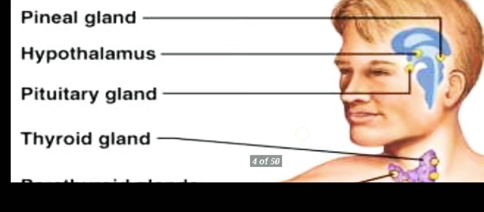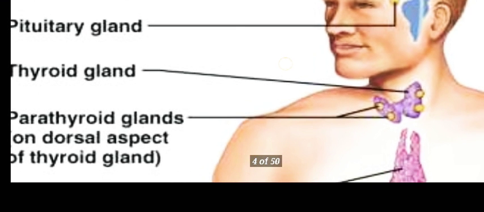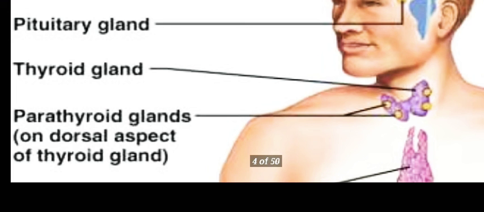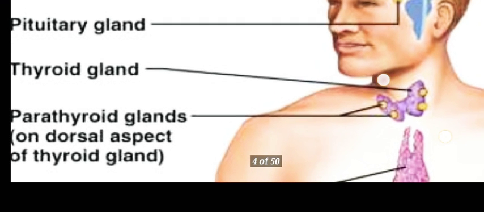Now what are releasing hormones and what are inhibiting hormones? A releasing hormone stimulates the secretion of pituitary hormones, for example gonadotropin-releasing hormone stimulates the release of gonadotropin from the pituitary. When the secretion is very high and the body does not need it at that moment, the secretion should be stopped, and then the inhibitory hormone is released. Somatostatin inhibits the growth hormone. While growth hormone is secreted in your body, your height keeps increasing, and as soon as it stops, your height is cut off there. The same thing somatostatin does.